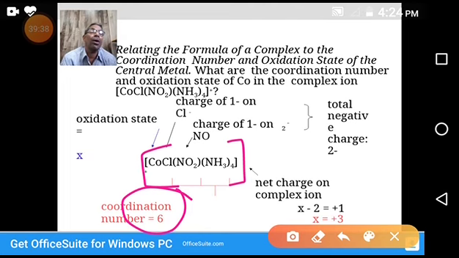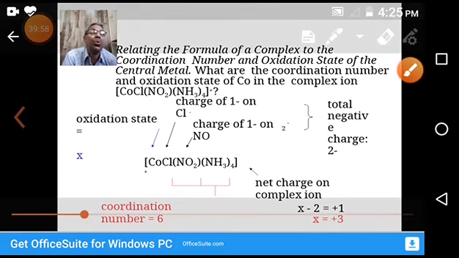So all together, it is becoming 6. That's why the coordination number of cobalt is 6. One question is over. In the same question, it is asking what is the charge, what is the oxidation state of the central metal. By observing the formula, it is observed that it is a neutral complex.